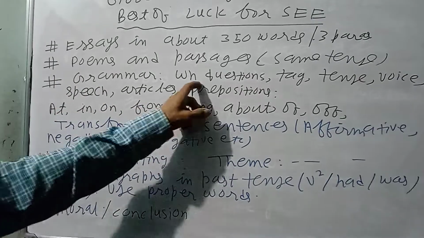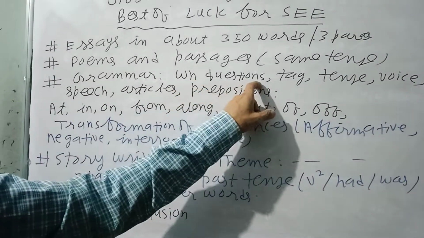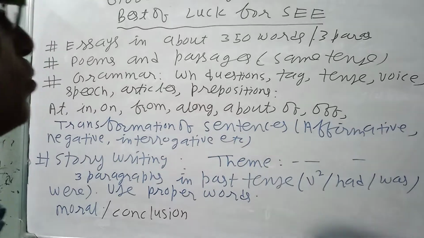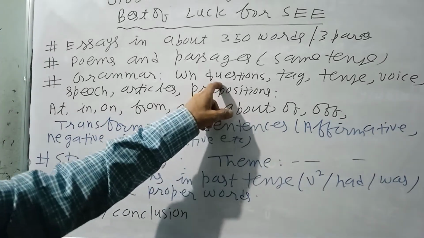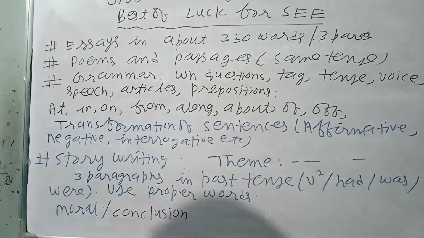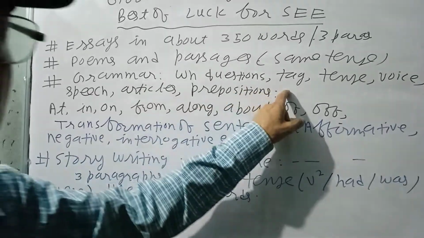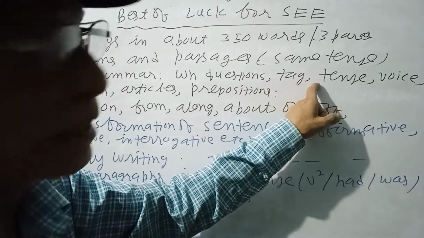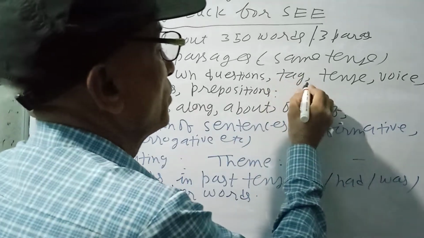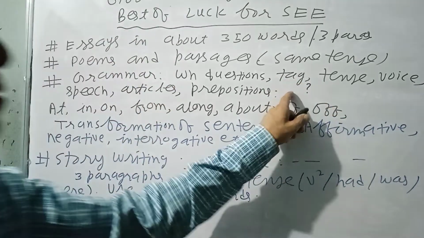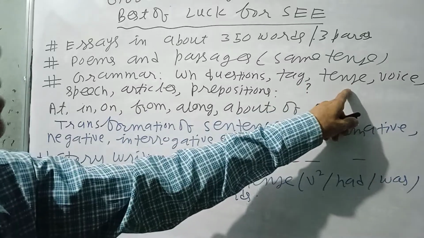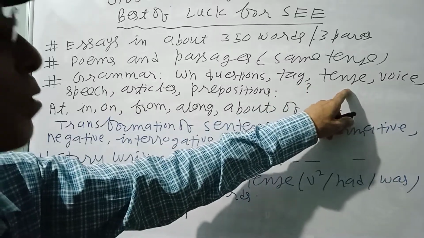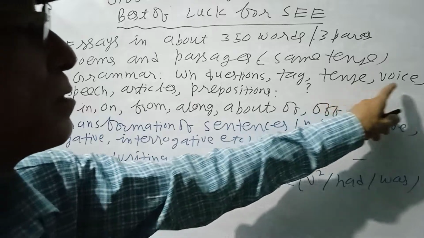Grammar. For grammar, WH questions start from WH words: who, which, where, how, why, etc. Question tag. For question tags, you have to write down the whole statement, write a comma, and use a small letter, and always use a question mark. Don't forget it. Tense: past, present, future tense, tense contrast, conditional clause, etc.